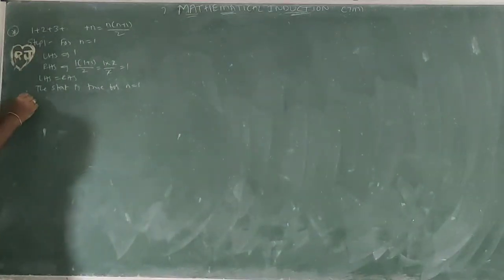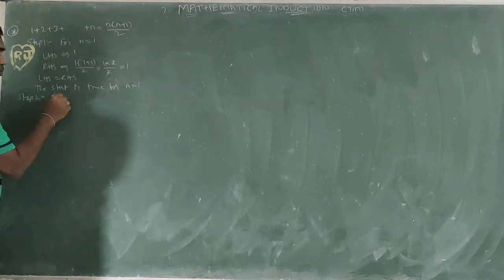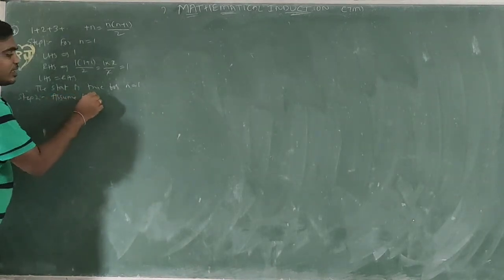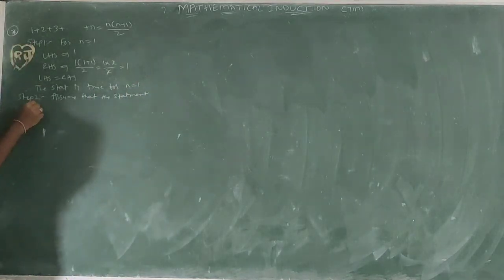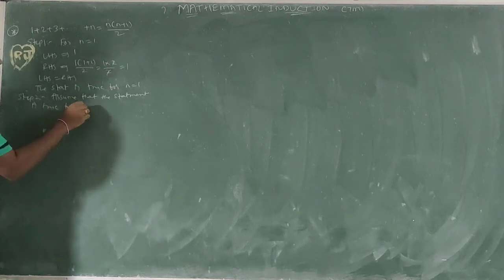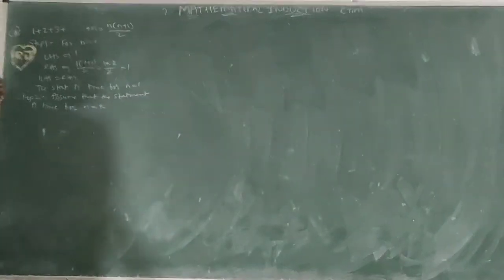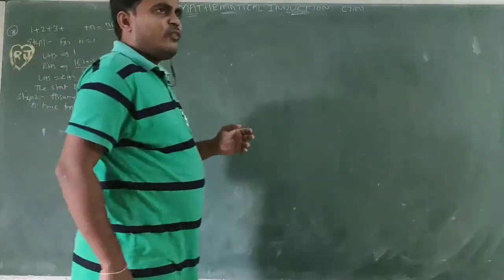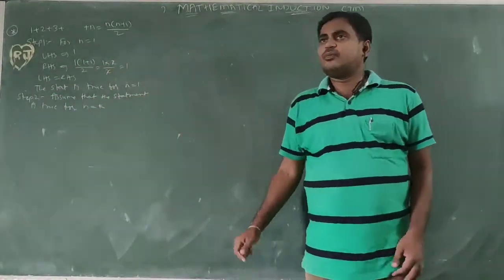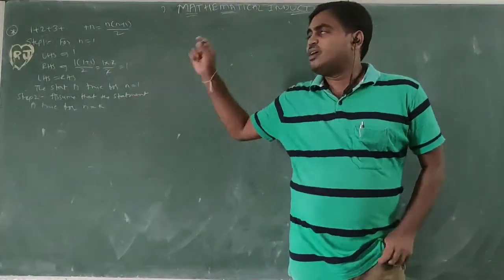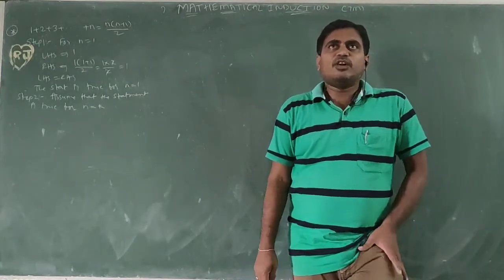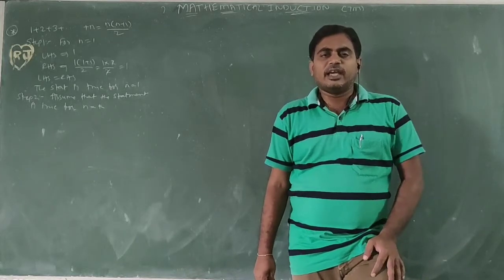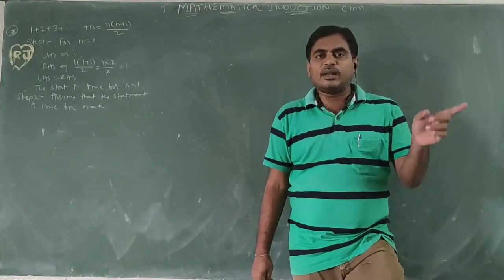Next, step 2. First step completed. Step 2: assume that the statement is true for n equal to k. I am considering the statement is true for n equal to k. First, what is the meaning of n equal to k? To write the next step, I want to explain what n equal to k is. N equal to 1, first number 1. N equal to 2, sum of first two numbers, 1 plus 2.